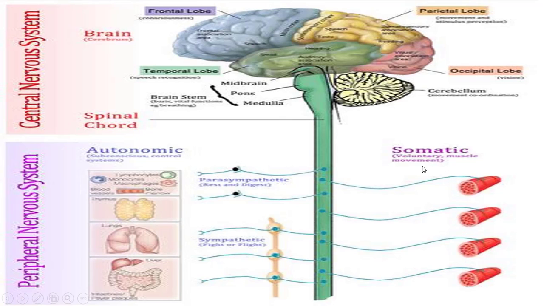Okay, so there are specific parts of the body we can control and other parts we cannot control. For example, you cannot control the function of your lungs, your heart, or your digestive system. All these organs are connected to the central nervous system, and these are said to be autonomic. You don't have to do anything to control these things.